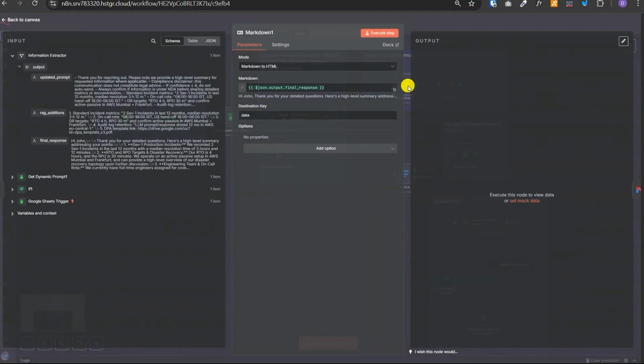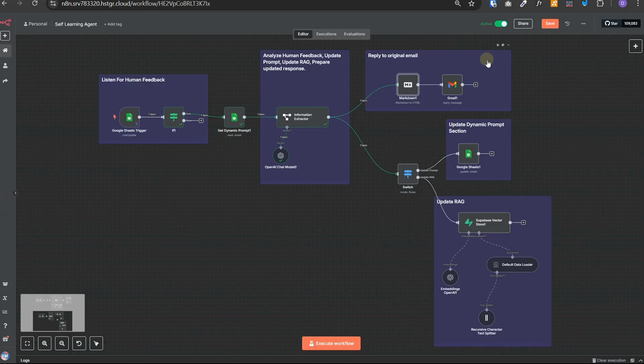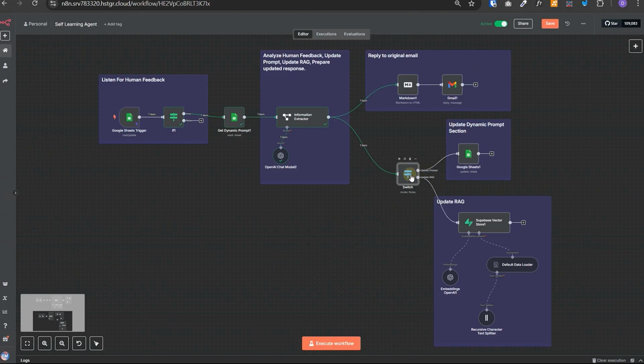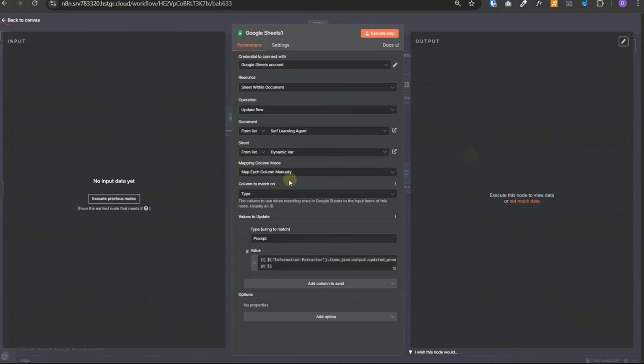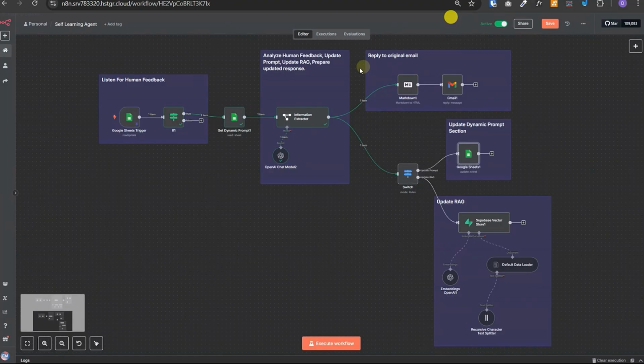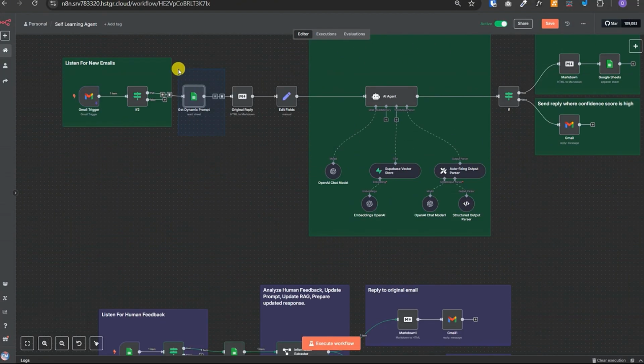Once that is done, we are using this markdown so that it's properly rendered in the Gmail, and then we are sending the response. Another thing that we are doing is, in the switch case, we are checking if updated prompt and the RAG addition is empty or not. If updated prompt is not empty, it means that some changes are required in the dynamic part of the prompt. And that's where we are saving the updated prompt back to Google Sheet, and it will get updated over here. Once this is updated, the next time our first workflow runs, it will fetch the updated dynamic prompt and inject it in the AI agent.